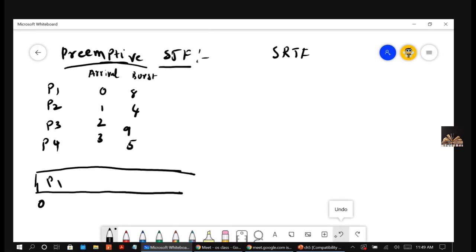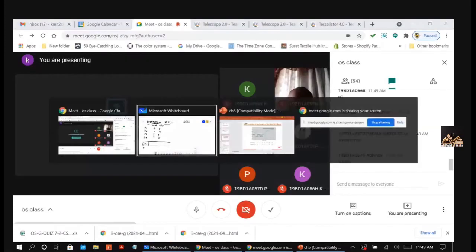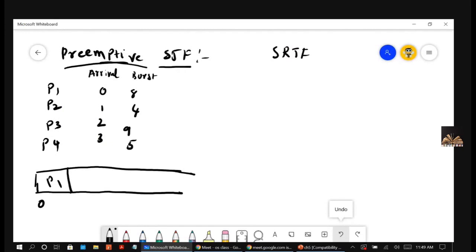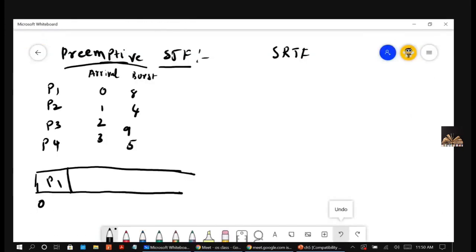Now, let's consider, when P1 is getting executed, listen carefully. After it got executed for one burst, for 1 millisecond, the P2 job arrived with a lesser burst time.